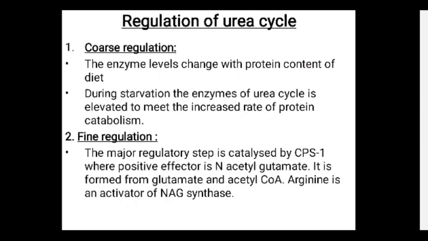Then in compartmentalization, the urea cycle enzymes are placed in such a way that the first two enzymes are in the mitochondrial matrix. So here the inhibitory effect of the fumarate on its own production is minimized because argininosuccinate is in the cytoplasm while fumarate is in the mitochondria. Okay, thank you.